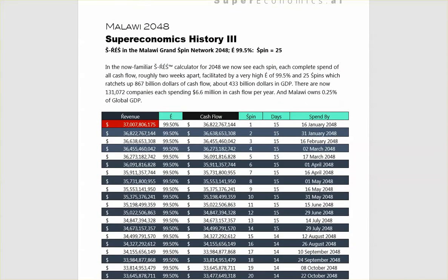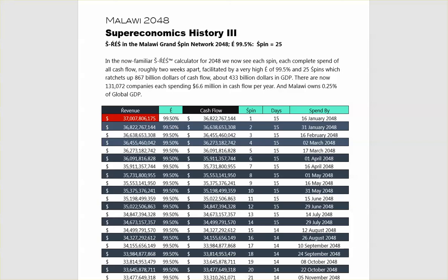Malawi, 2048. Supereconomics History 3. Š-toire in the Malawi Grand Spin Network 2048, E equals 99.5, spin equals 25. In the now familiar Š-toire calculator for 2048, we see each spin, each complete spend of all the cash flow roughly 2 weeks apart, facilitated by a very high E of 99.5% and 25 spins, which ratchets up $867 billion of cash flow, about $433 billion in GDP.